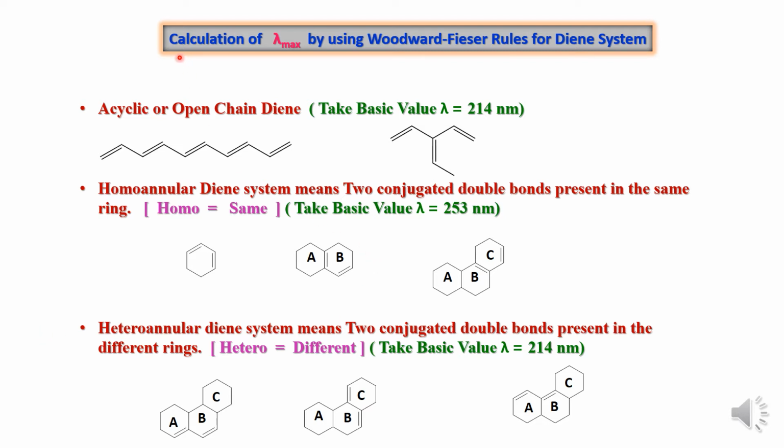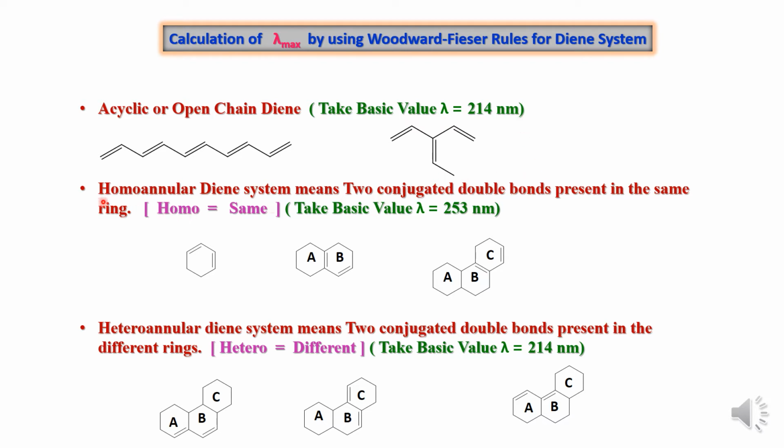Now we will see the terms involved in the Woodward-Fieser rules for diene systems. First is the acyclic or open chain diene. Whenever such type of compounds are there, we should take the basic lambda value, that is 214 nanometer. There are 2 examples of such type of compounds. Here you can see this compound as well as this one. These compounds are called acyclic because simply they are not having a ring. They are open chain compounds. So whenever they are present, you should take lambda value 214 nanometer.